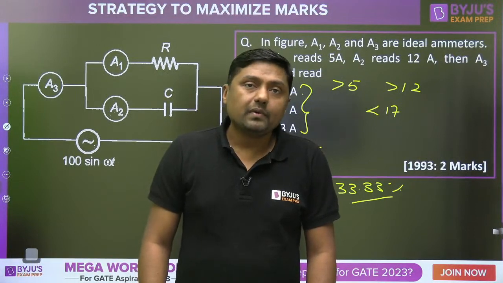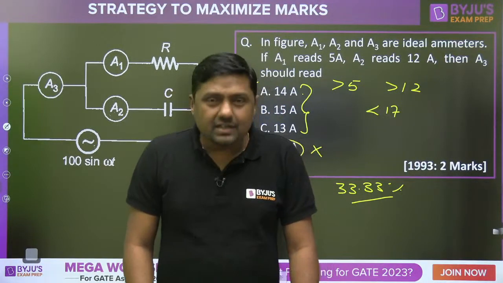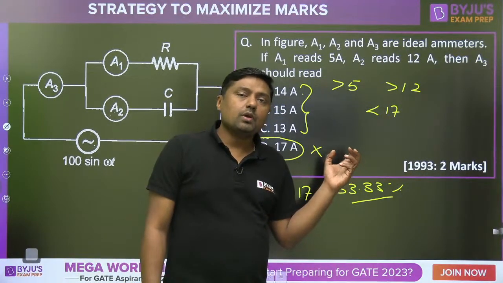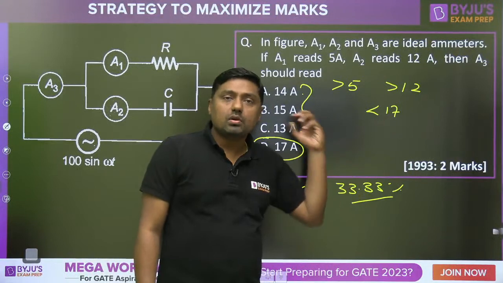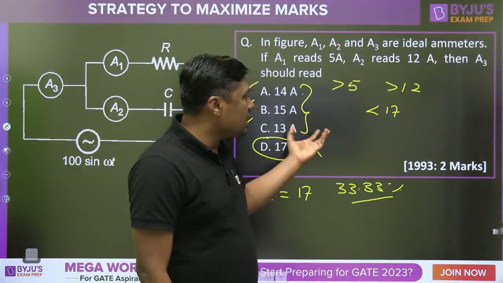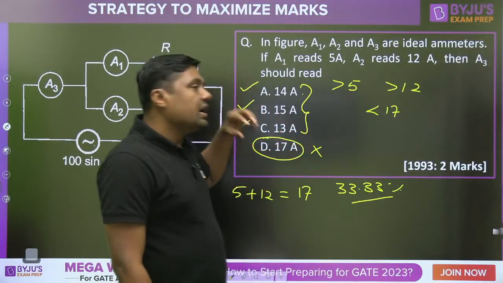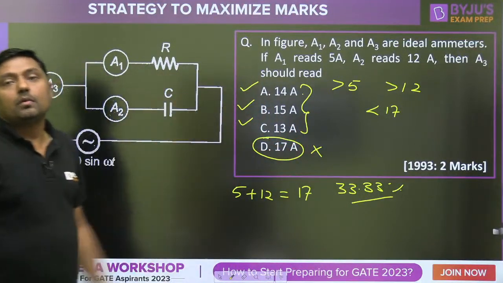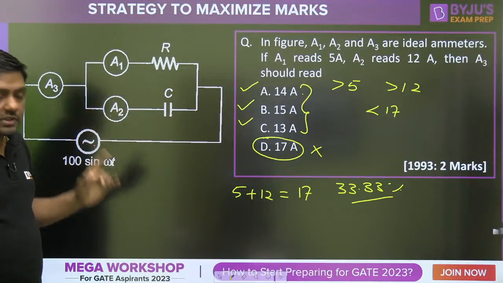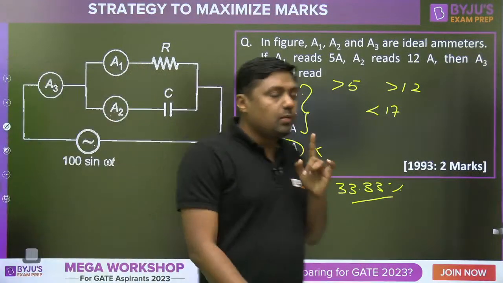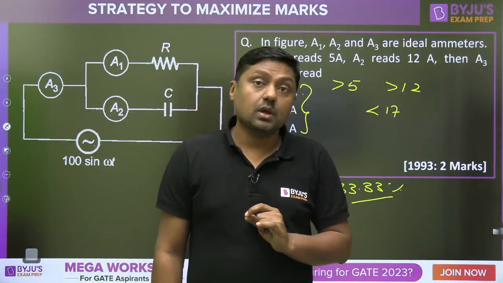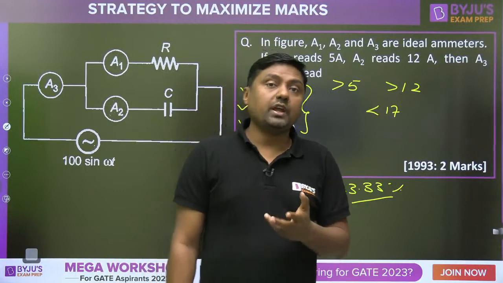According to me, that is the right choice to give the option, yes or no. You can take a calculated risk. I will give you the mathematical analysis and the concept of probability. Again, you are going to get some marks out of this. If you are able to eliminate at least one option, then you can attempt this type of question. But that is the risk you have to take.